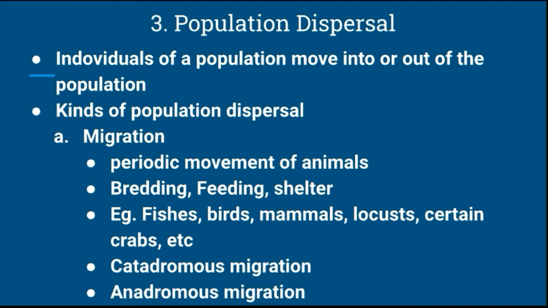Fishes, birds, mammals, locusts, and certain crabs also migrate at the time of breeding, at the time of feeding, at the time of shelter. This is a purposeful migration, because these animals migrate from one place to another and then come back to their native ground. That is called migration.